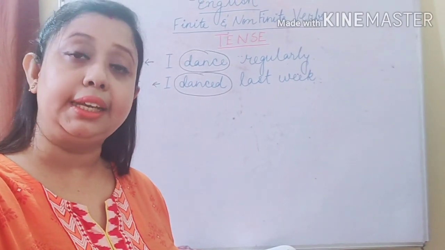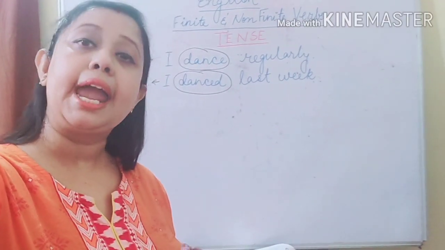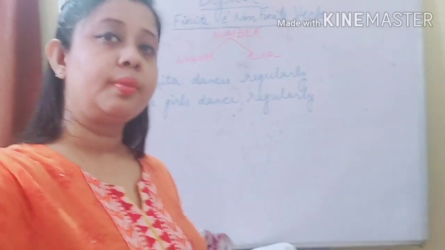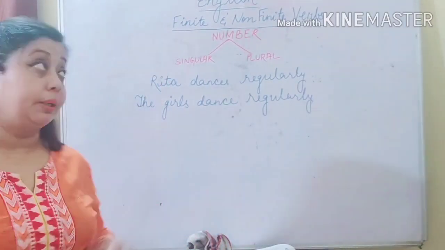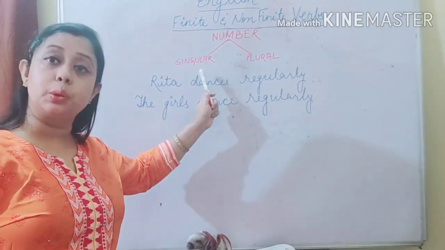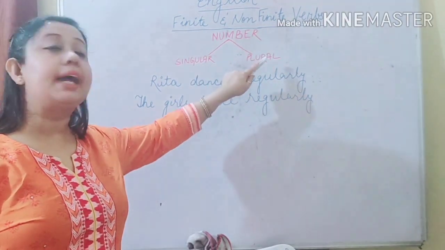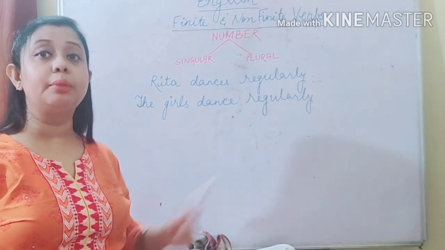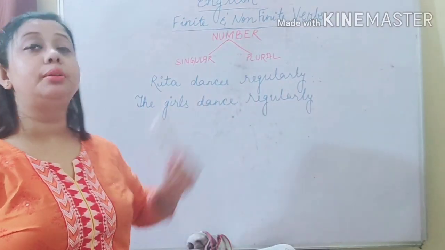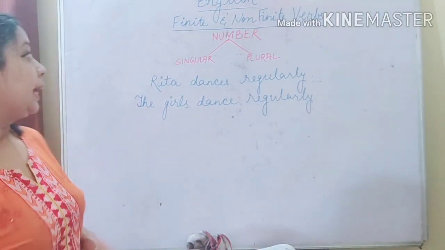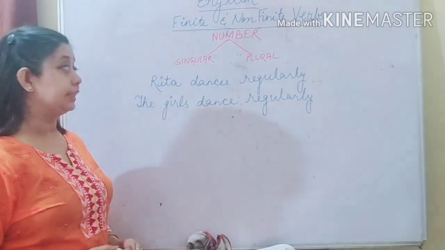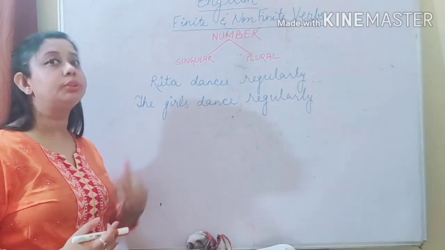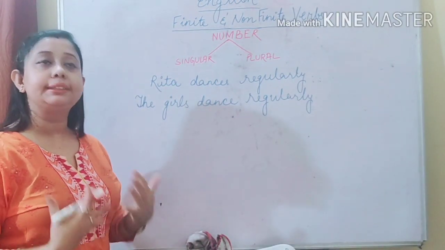Now we will see how the verb changes according to number. Now coming to number, we know that numbers are of two kinds. One is singular and the other one is plural. Singular means one and plural means more than one. Here also I have written two sentences which are quite similar to the examples I have given you for tense.